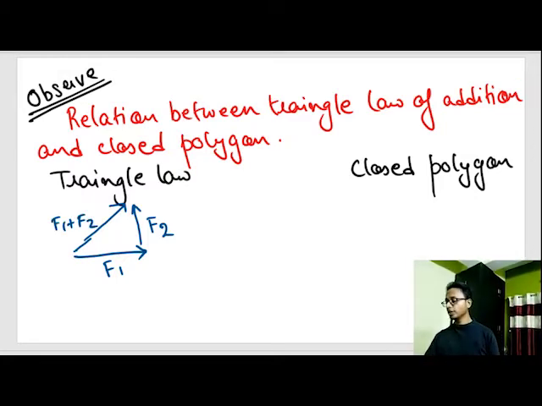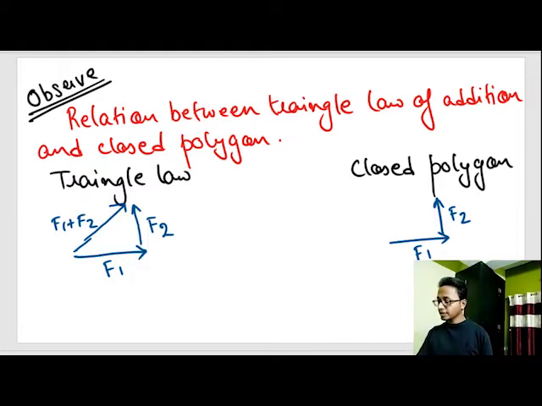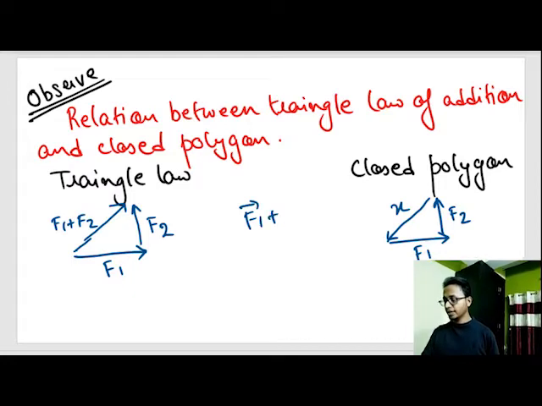In closed polygon, what I said was, if this is f1 vector, if this is f2 vector, up till here it is same. The second vector is starting from the head of first vector. If the third vector is x and it performs a closed, it becomes a closed polygon. That means f1 vector plus f2 vector plus x vector is equal to 0.